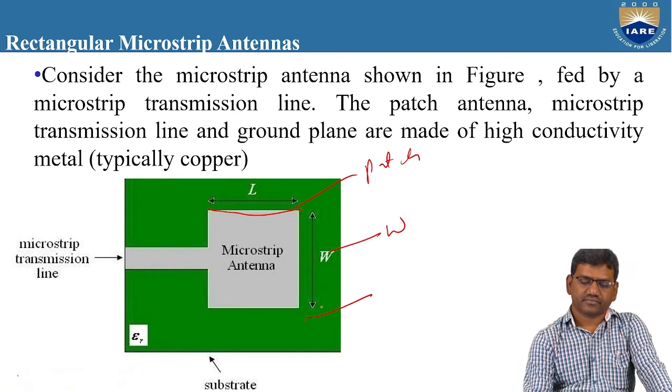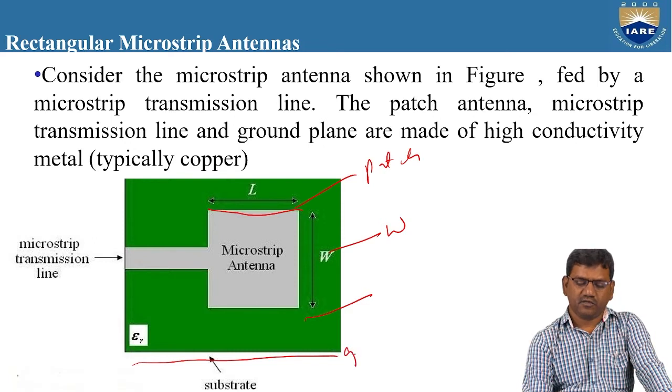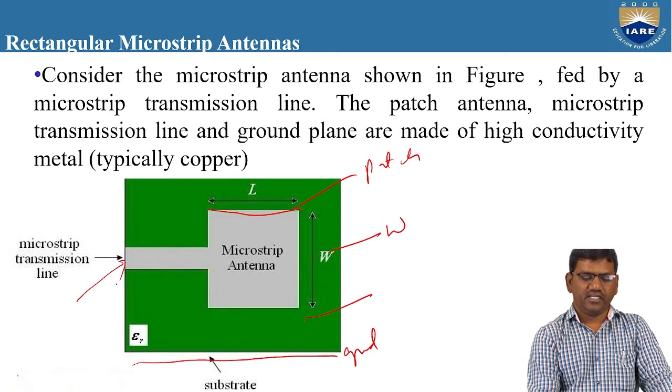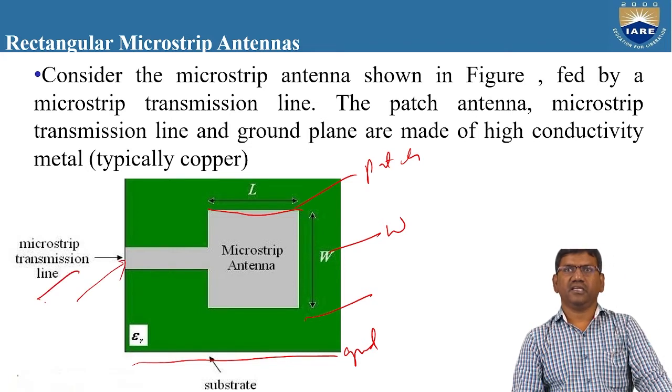And also below this substrate there is a ground plane. And the other one, to feed the microstrip antenna, there is a transmission line. This is known as a microstrip transmission line.